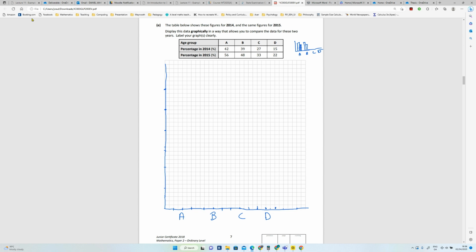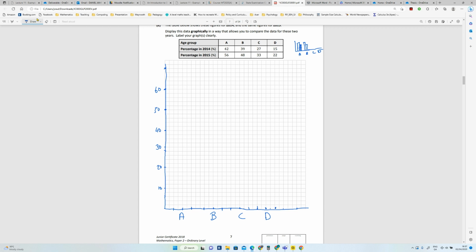So that's 60. That's 50. That's 40. That's 30. Oh, it looks like I've gone one too many there, is it? 10, 20, 30. Okay, so I've gone one too many. Never mind, that's fine. We'll delete them. 40, 50, 60. Okay, so this is going to be very rough.